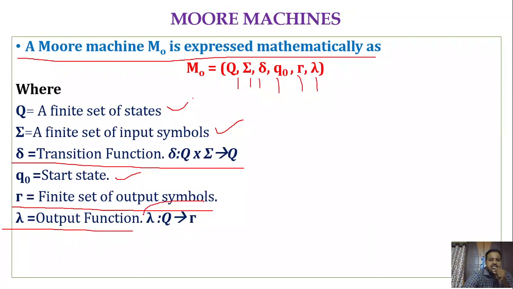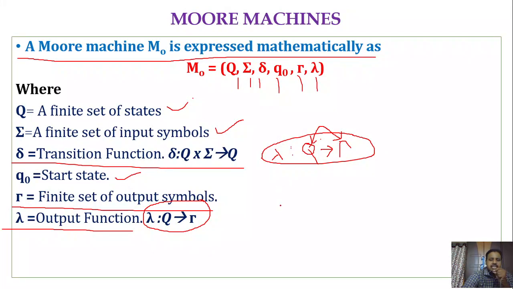So here there is a change in the output function, right? So here the output function is associated with a state. So lambda maps, that means it takes the current state and gives the output tau, right? So this is the lambda. Why? Because for every state it is going to have an output associated with it.